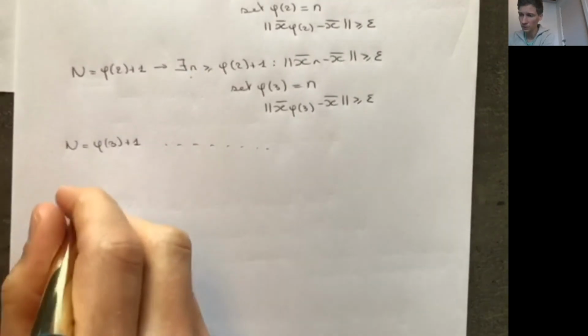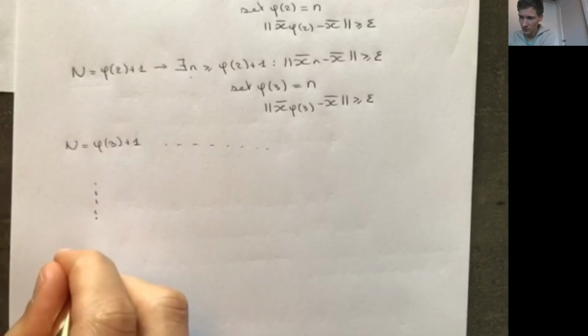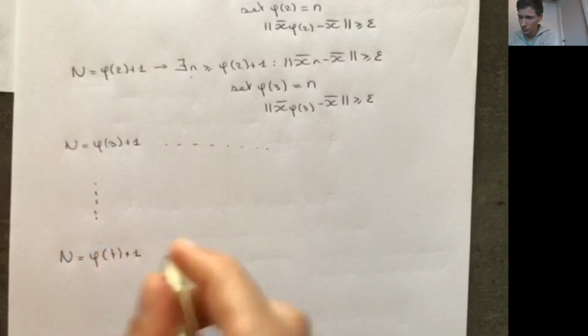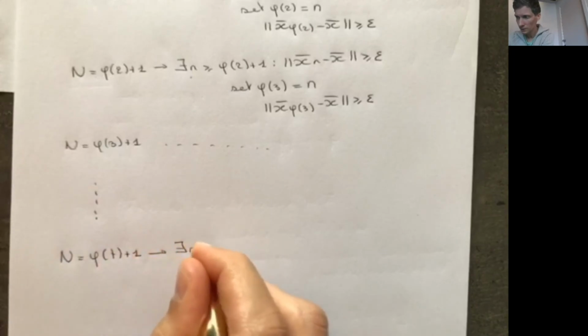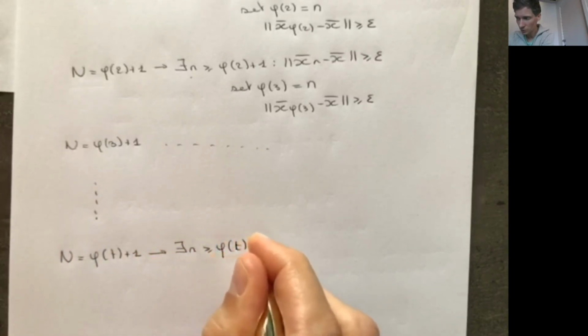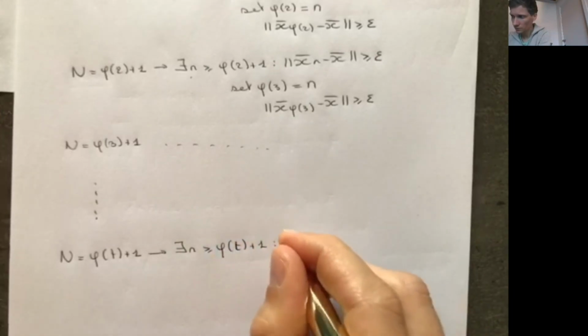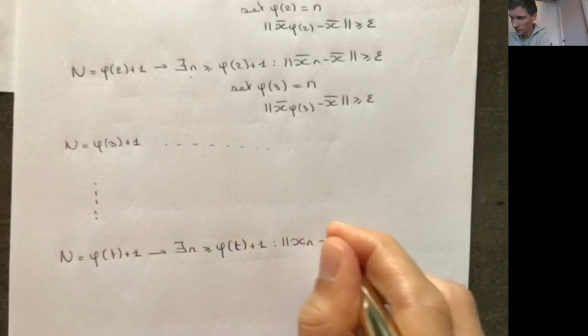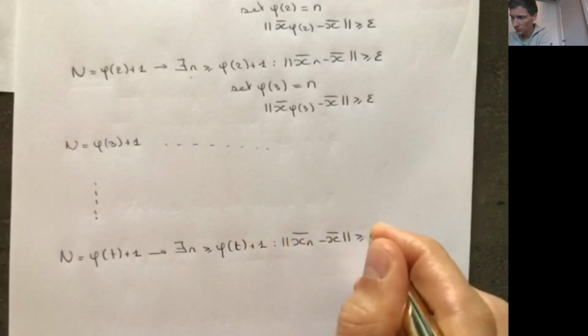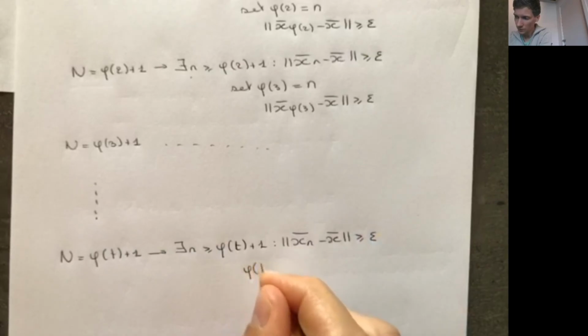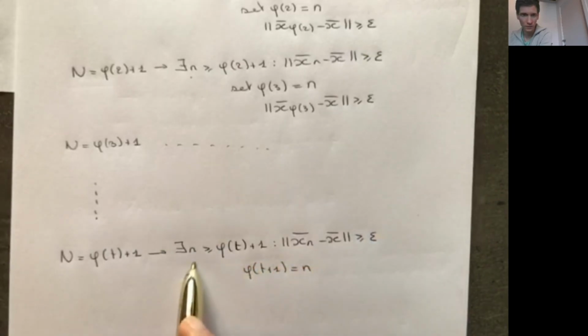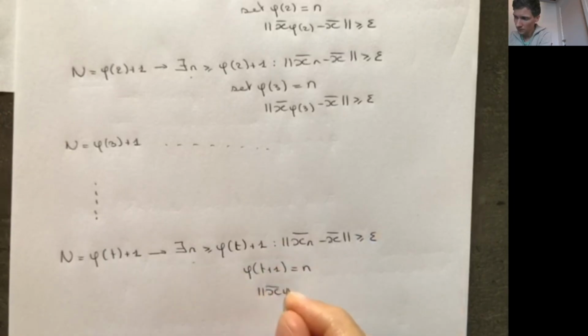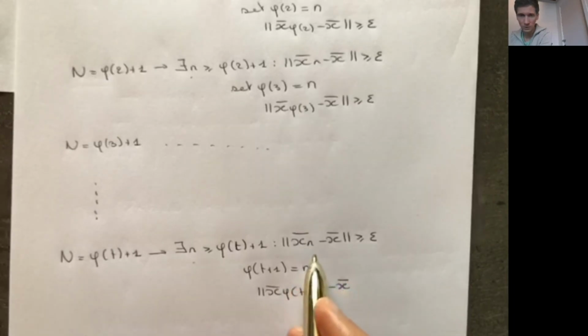All right, so after t iterations, I will have that n is equal to phi_t plus 1. Then I know that there is an n greater or equal to this phi_t plus 1, such that |x_n - x| is greater or equal to epsilon. And I'm going to set phi_(t+1) to be equal to this n that satisfies this. And then I have |x_phi(t+1) - x|, of course, satisfies this definition, so its distance is greater or equal to epsilon.